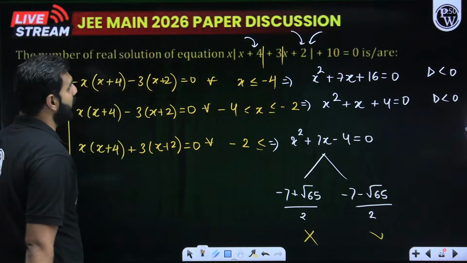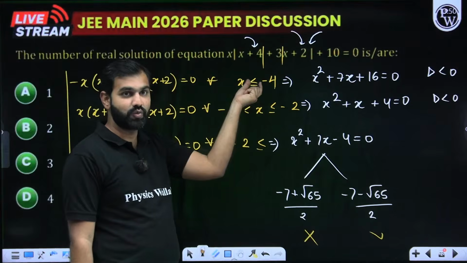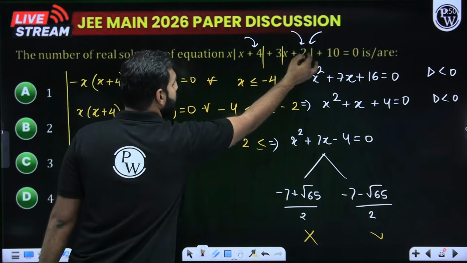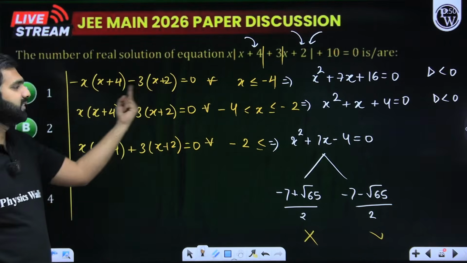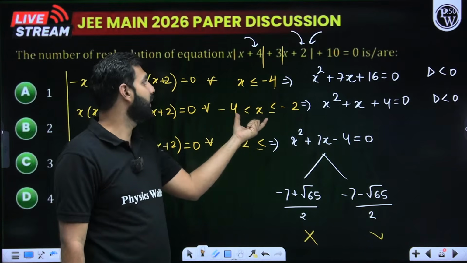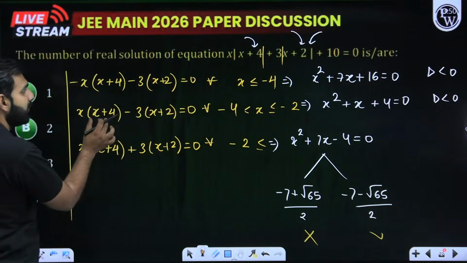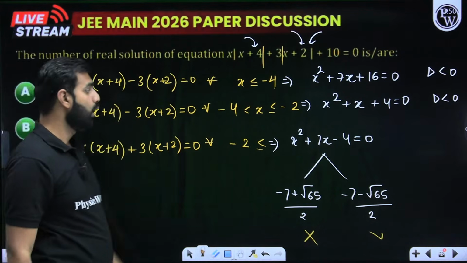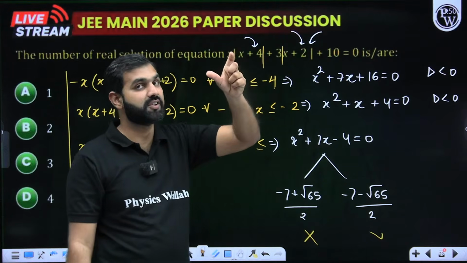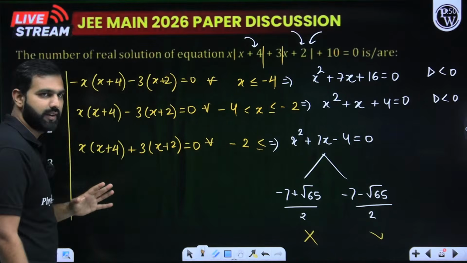By the time I solve it, x plus 4 and x plus 2, when I remove the modulus sign for values of x less than -4, I'll open it with a negative sign. X plus 2 mod will also open with the negative sign. This is the expression which you'll get. When x is between -4 and -2, this will become positive, but this will still remain negative. So when you remove this mod, it becomes like this, but this will still open with the negative sign. Where x is greater than -2, both the expressions inside the mod will be positive, so the modulus will be removed as it is. So these three quadratics I'll receive.